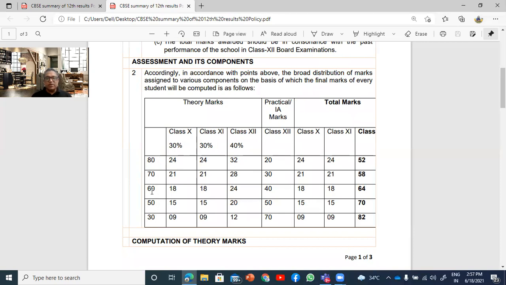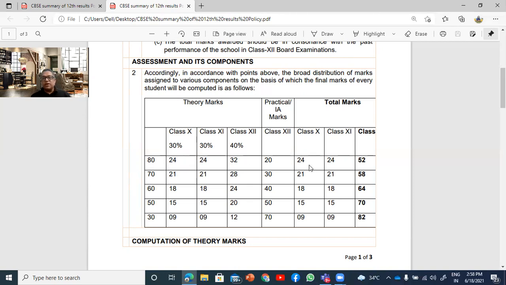They have given you a different table here because different subjects will have different weightage. Some subjects like painting and others are of 50 and all that, so that is why they have given different ranges. Most of the subjects were 80-20 in class 10. So here, this is the weightage. We'll have to take 30% of the theory marks, not of the practical.